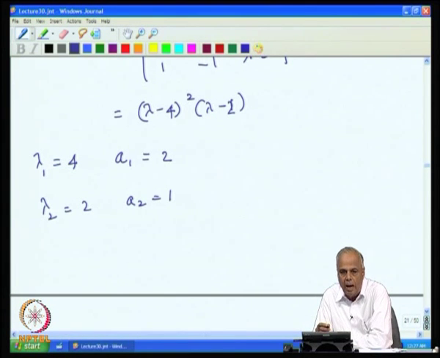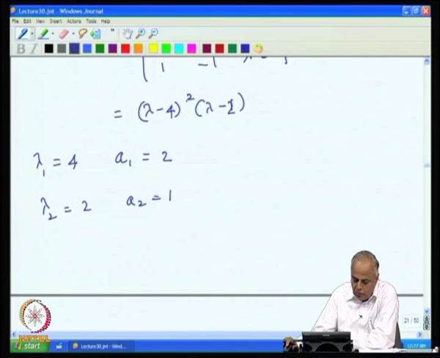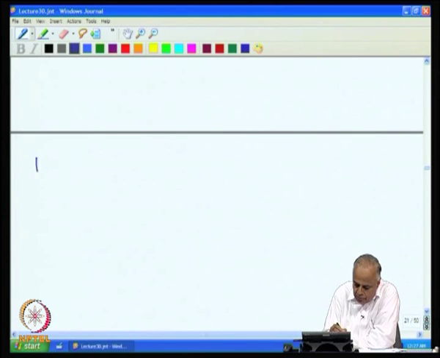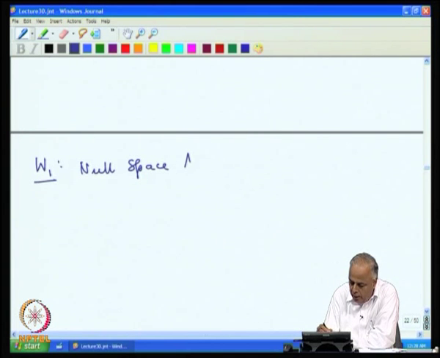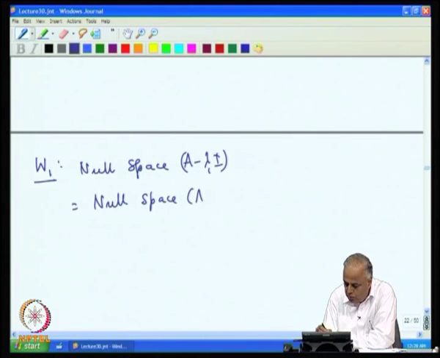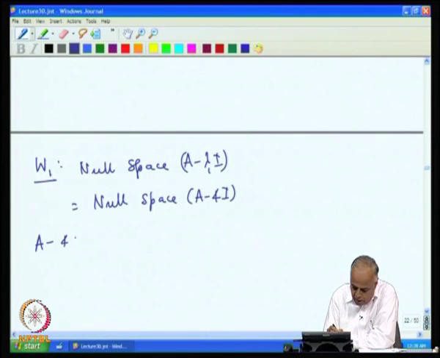So, the root lambda equal to 4 appears twice, therefore the algebraic multiplicity is 2. Now, let us again find the eigenspaces as before. W 1 will be the null space of A minus lambda 1 I, which is the null space of A minus 4 I.